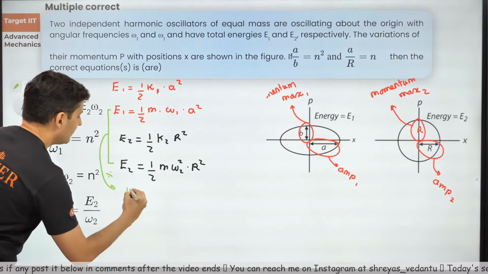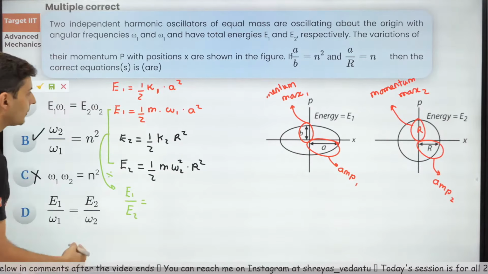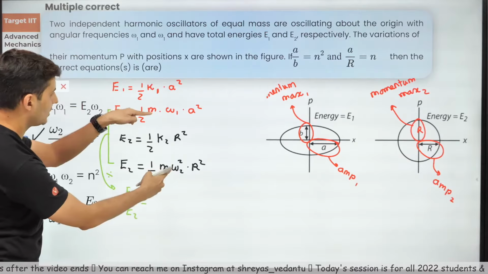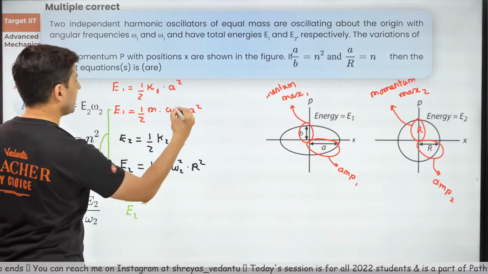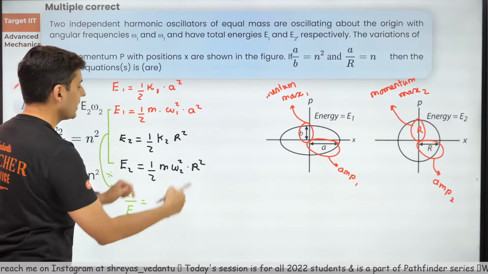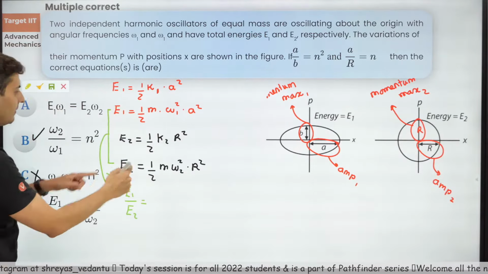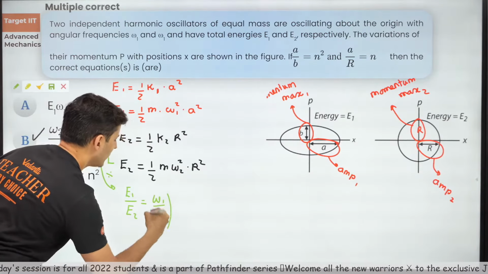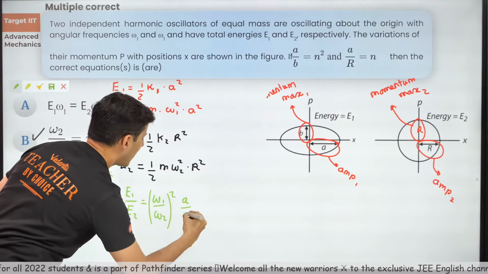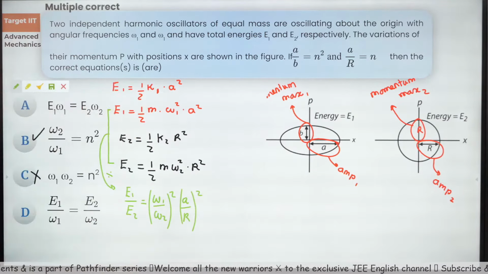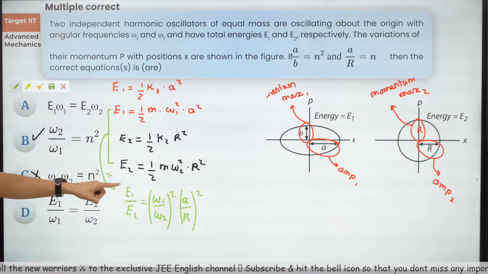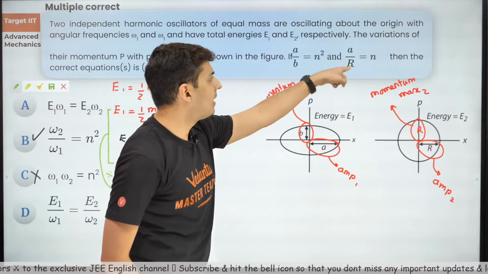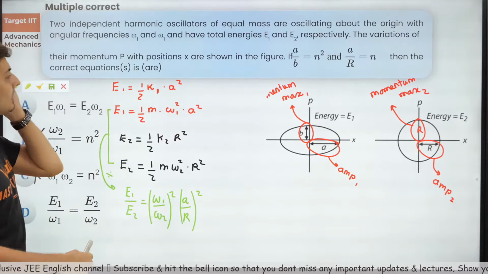So we will have E1 by E2 equal to half goes, m also goes. I think there was one omega square over here, probably that square was missing. So half m omega square. Alright. So I will have omega 1 by omega 2 square, and here I have a by r, and I have square over here. Just check this out, if this is correct. Everybody clear till this point? Now think about it. Do I have a by r somewhere? Yes, I think I have a by r over here.